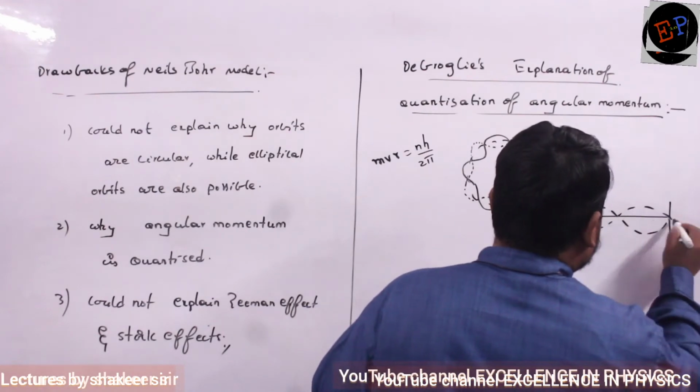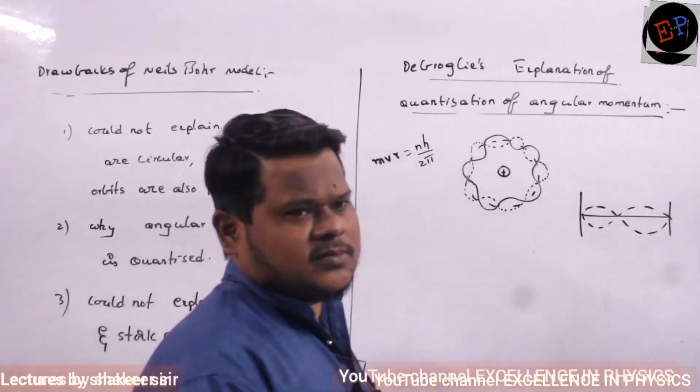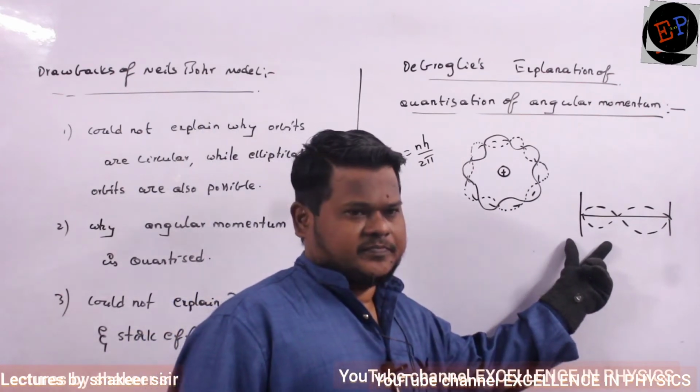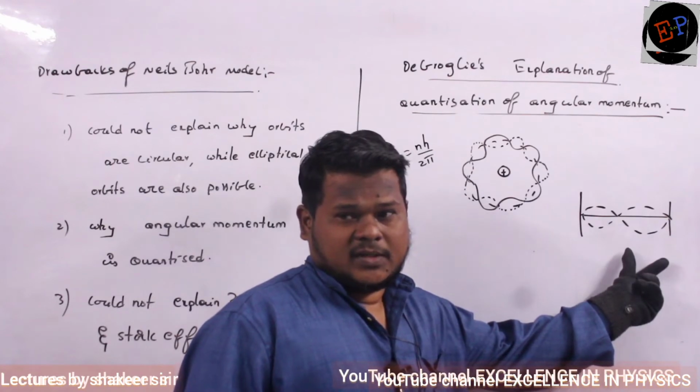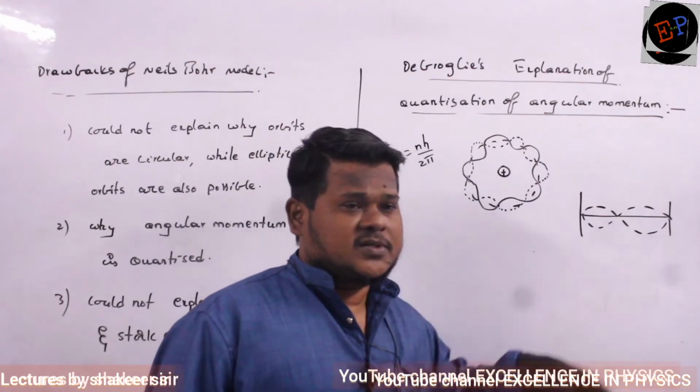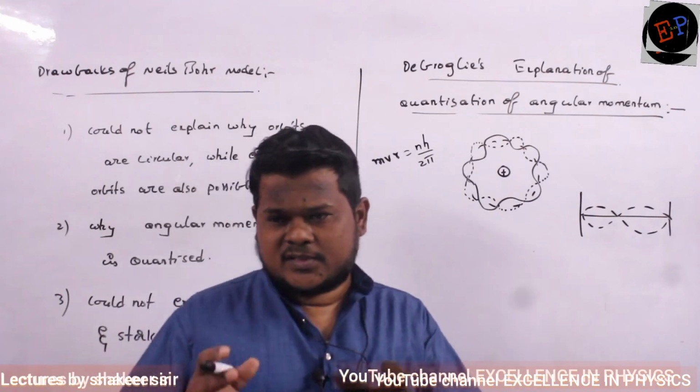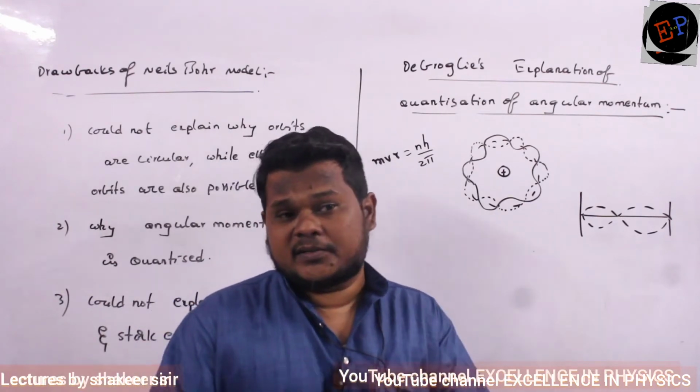Are you able to understand? So this string starts oscillating like this. Perfect wavelengths are created here. And what is the importance of a stationary wave? The importance of a stationary wave is that energy is trapped here.